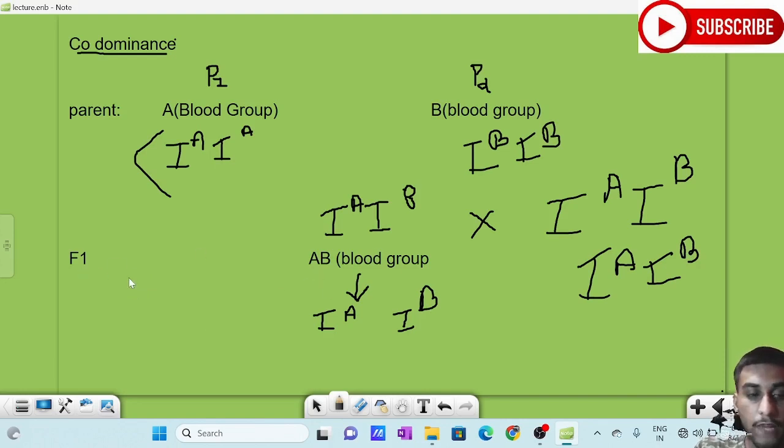So the result of the F2 cross, the progeny will be, I will write IAIA, then IAIB, then IBIA also.